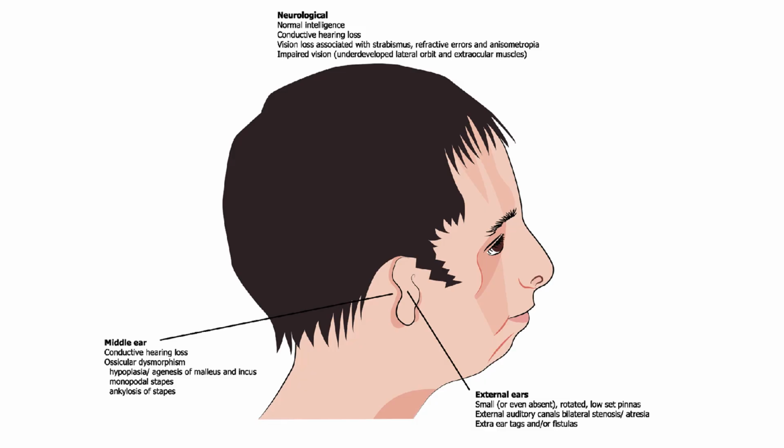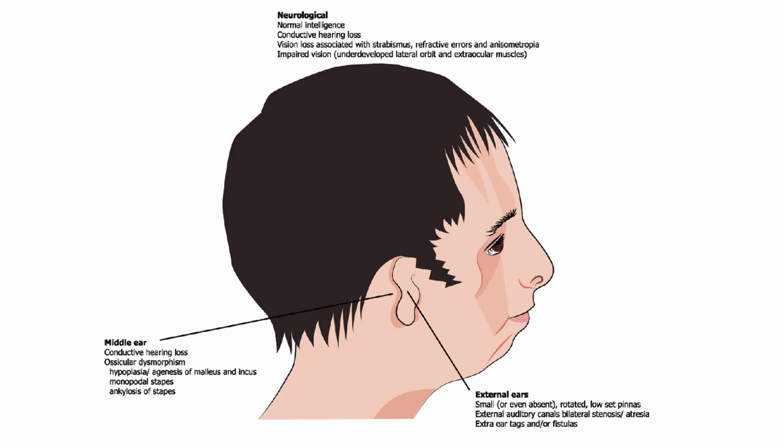When we talk about other clinical features, the external ears are small, and extra tags can be seen. The external auditory canal bilaterally can be stenosed or atresia can be present. This is a very striking feature of Treacher Collins syndrome patients.